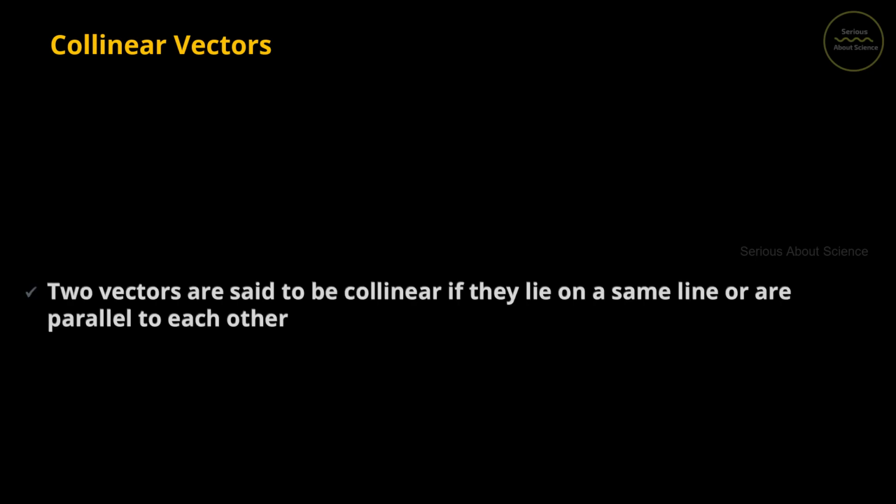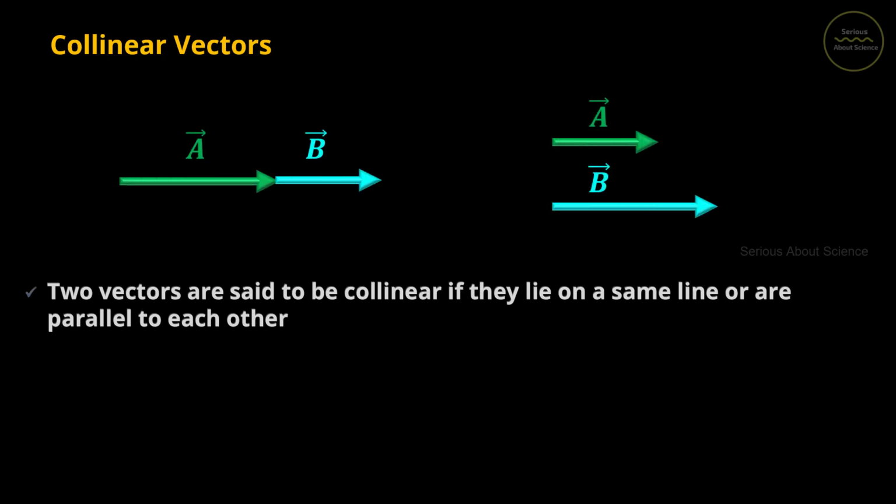Next type of vector is collinear vector. Collinear vectors are vectors which lie on the same line or which are parallel to each other. For example, if I consider two vectors A and B, they can either lie along the same line or they can also be parallel with respect to each other. These two are collinear vectors.